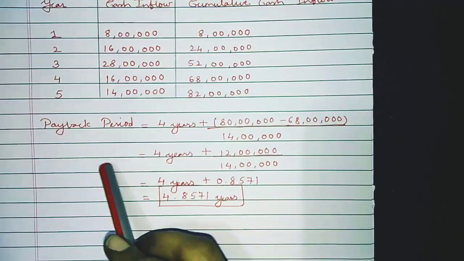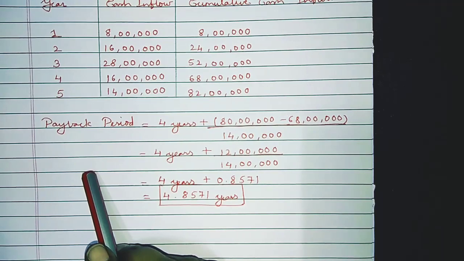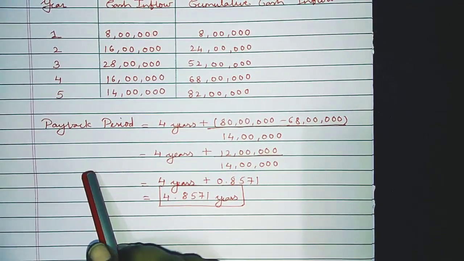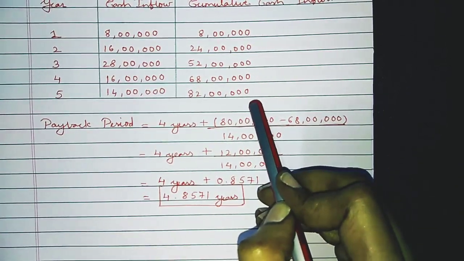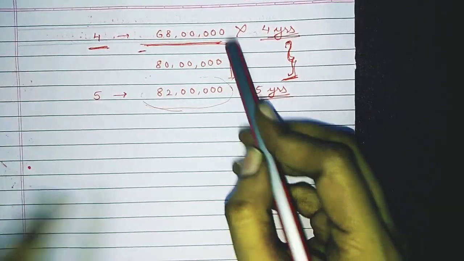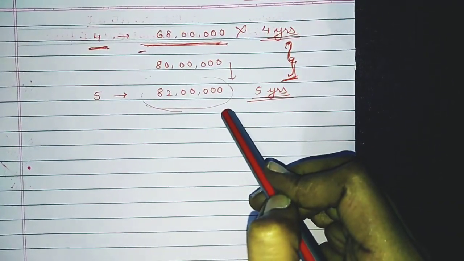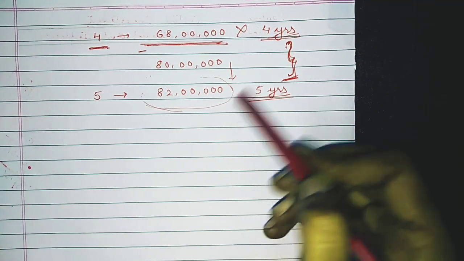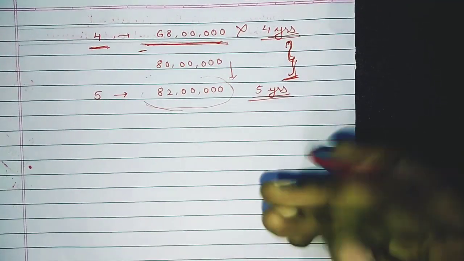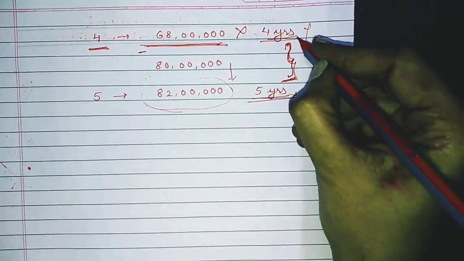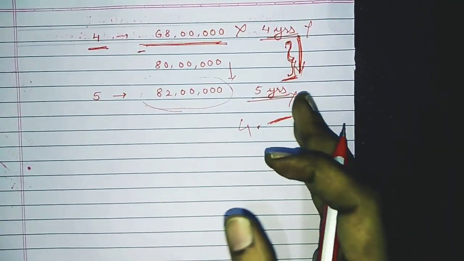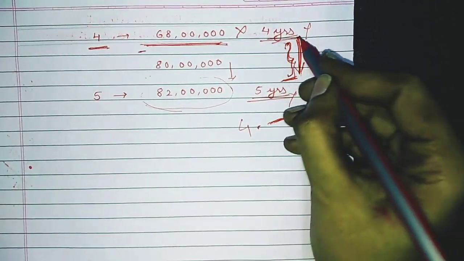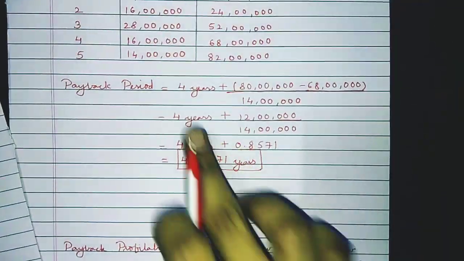Then we calculated the payback period, that is the time for recovery of your investment. Here the amount was less than 80 lakhs and here it was greater than 80 lakhs. So we know that the time duration is not 5 years and not even completely 4 years. We require something extra. So it is 4 years and something. How to find that? That's why we have written 4 years over here as it is.